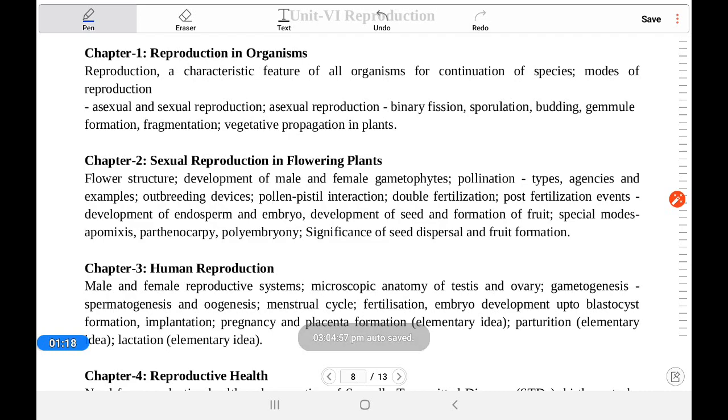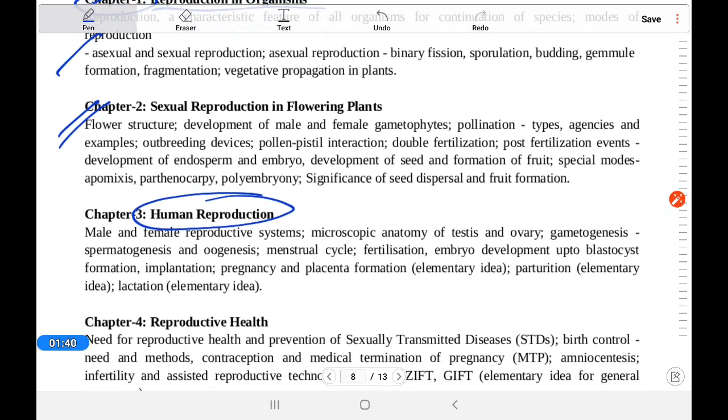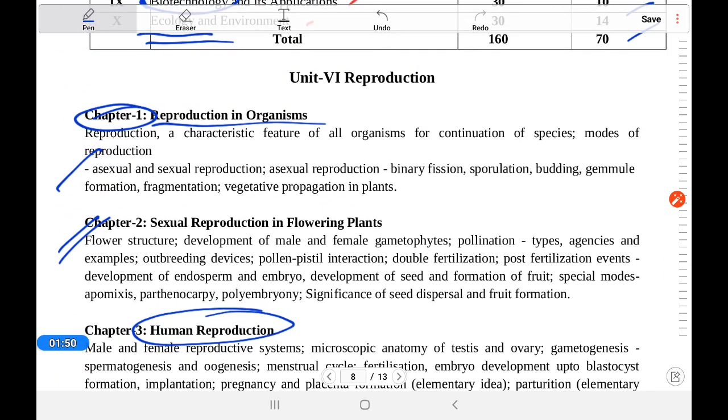Chapter 1 is reproduction in organisms, which is the introduction. Chapter 2 starts from here: sexual reproduction in flowering plants, and then human reproduction. In this, the fourth chapter, reproductive health, is very important. So we can start today with reproduction in organisms.